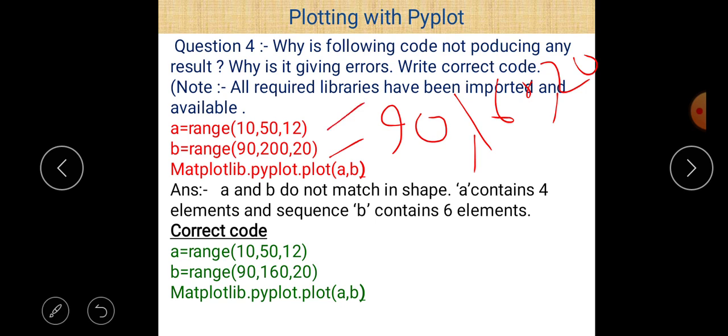Okay, so now if we write matplotlib.pyplot, then we are in a position to plot a line chart, and you can easily see here that it is correct code. We just changed the range here. So that is the error in this program.